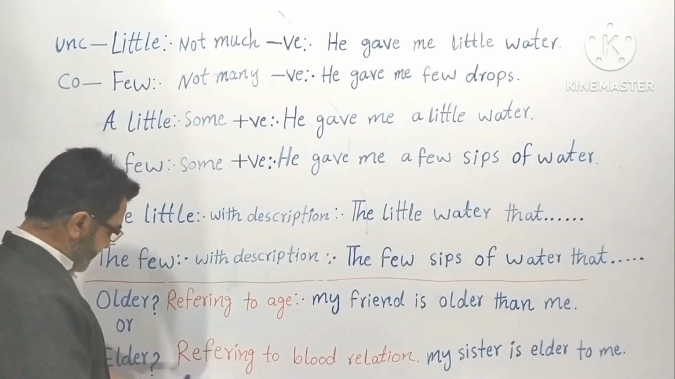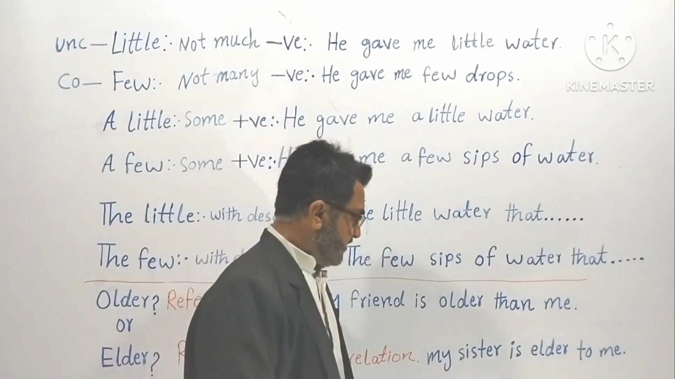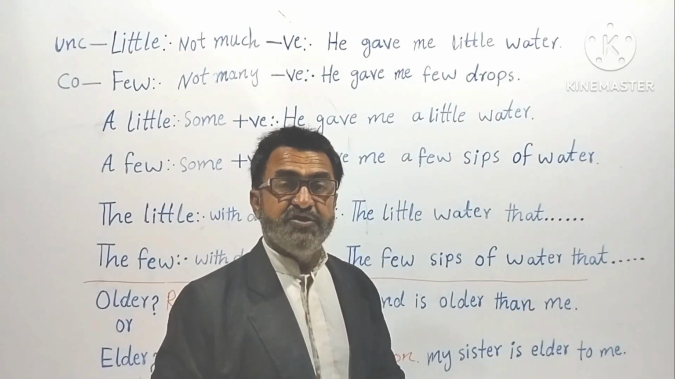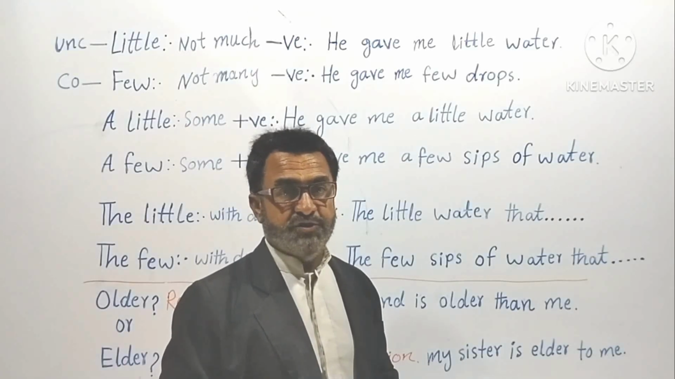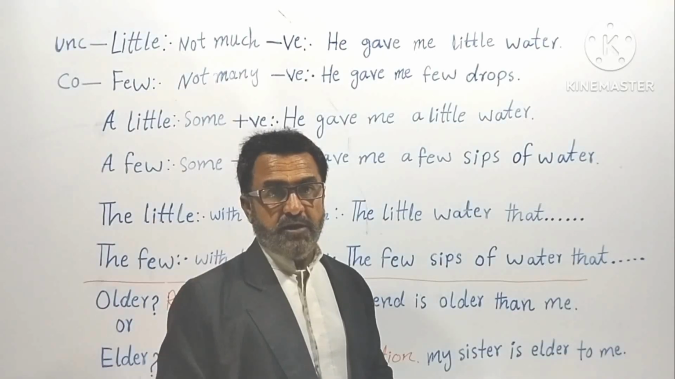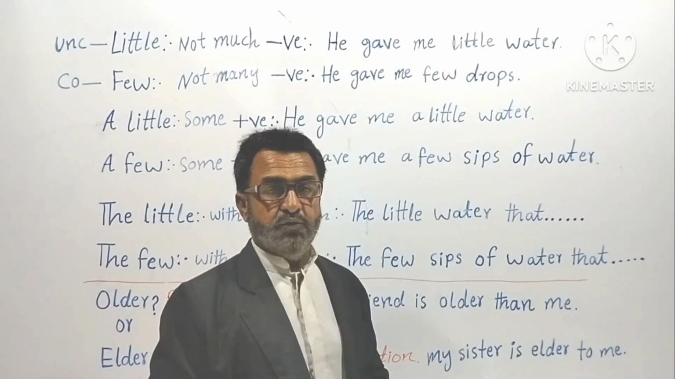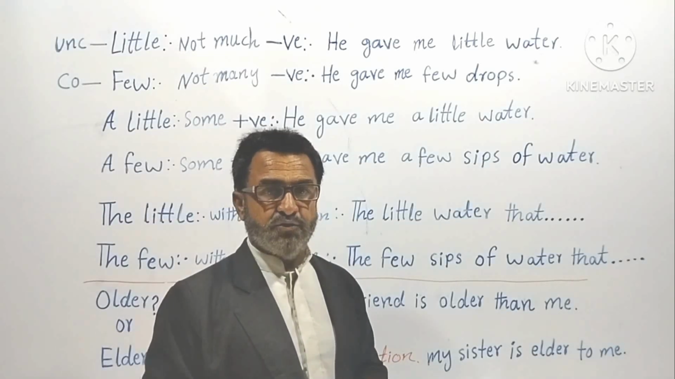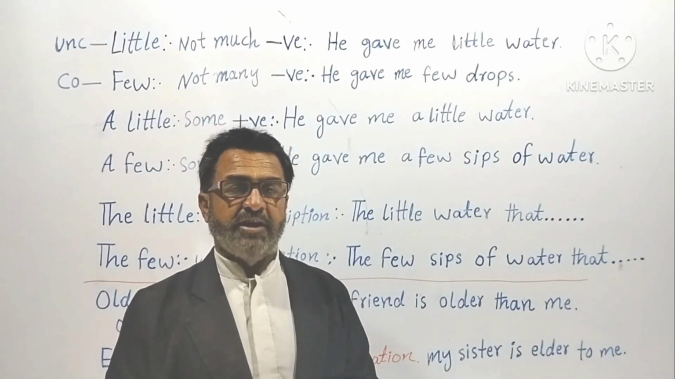Now let's go to the second example. You can see the definition: elder, referring to blood relation. Look at the example now. With older we use than, but with elder we use to. We do not use elder than, but rather we say elder to. My sister is elder to me. My sister is younger to me. Understood? So this is the difference between older and elder.